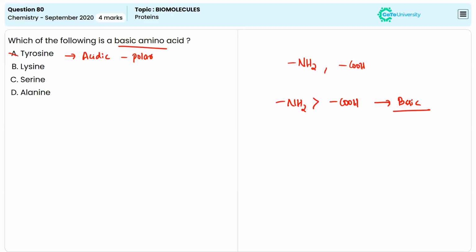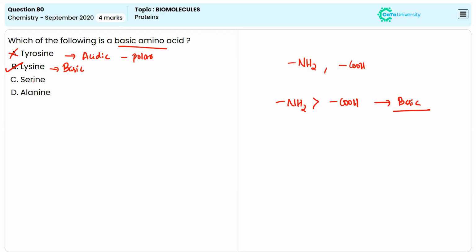So tyrosine is not the correct answer. Next is lysine. Lysine has an extra amino group in the side chain which can accept a proton. So there are more amino groups than carboxylic groups, meaning lysine will be basic in nature. So that is the correct answer.